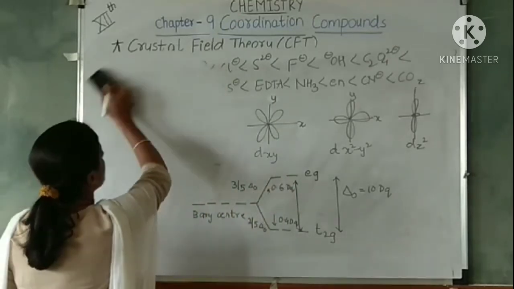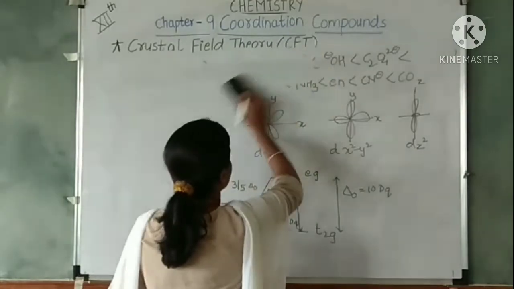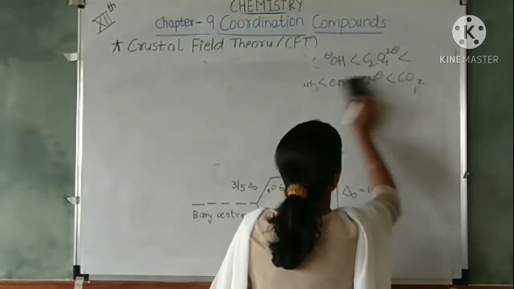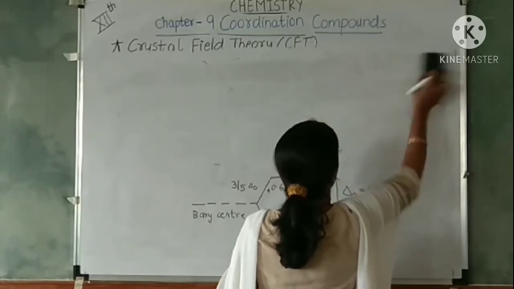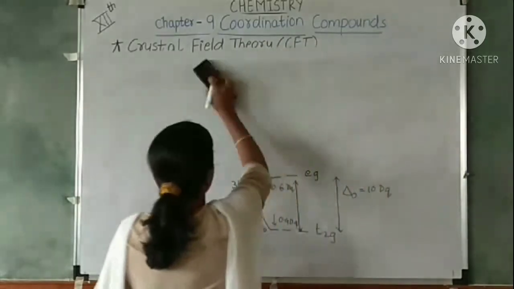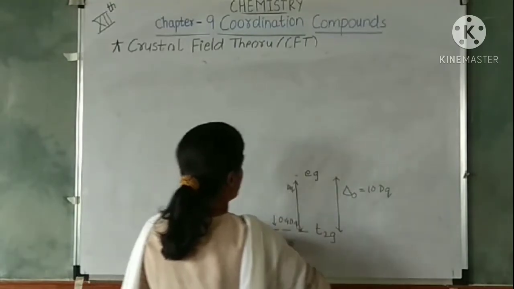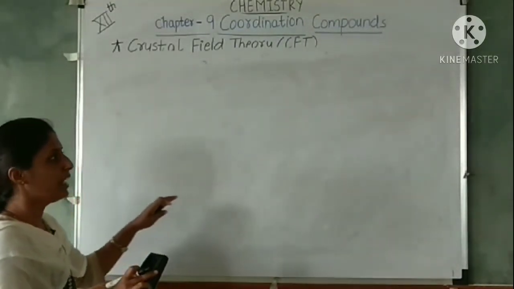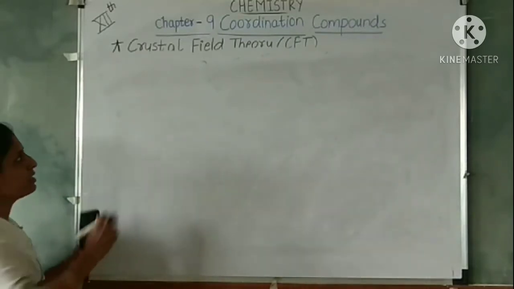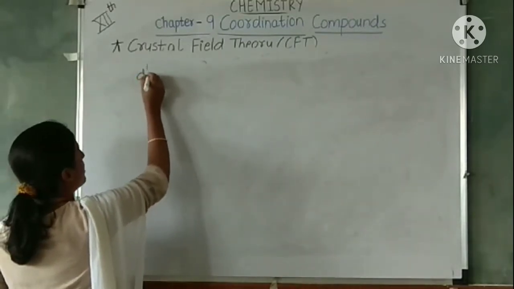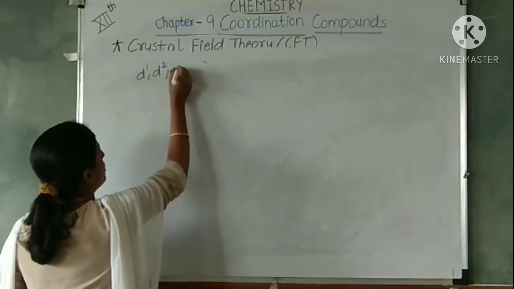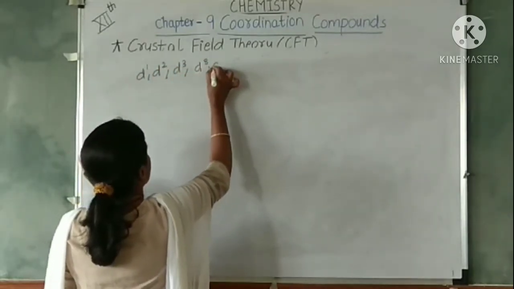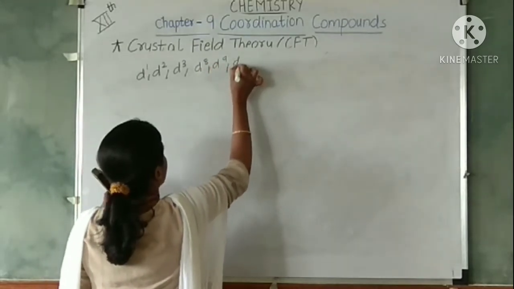Okay. We know that there are 5 orbitals of d and it can accommodate 10 electrons. So you can go on filling from d1 to d10. This splitting effect is not observed from d1, d2, d3, d8, d9 and d10.